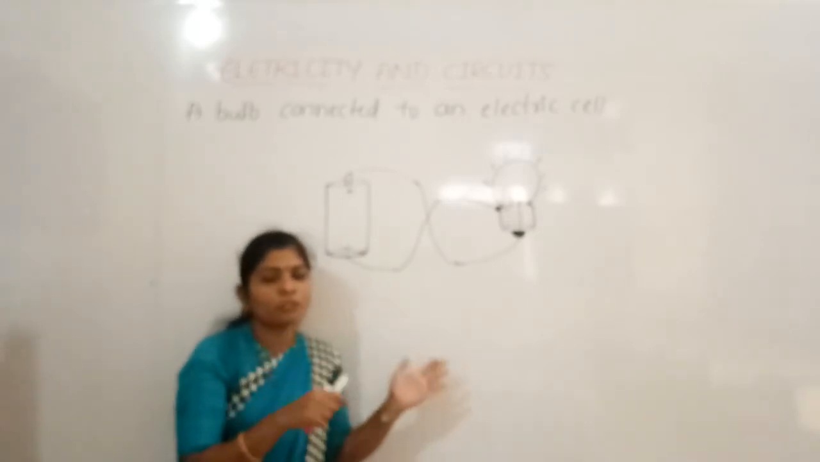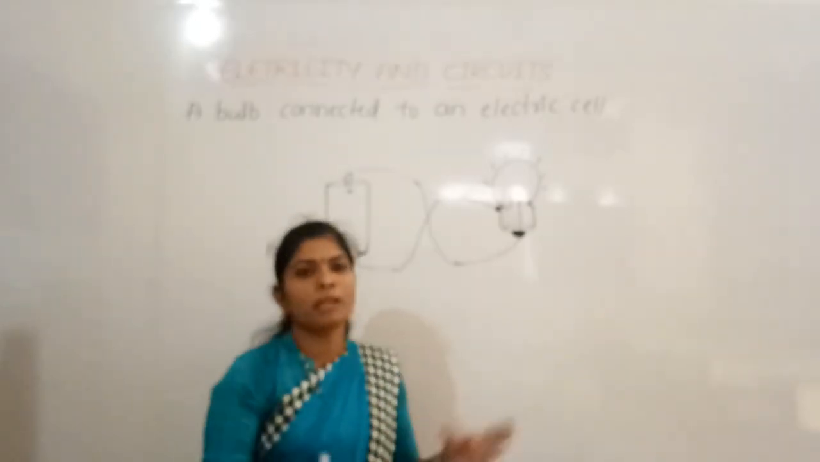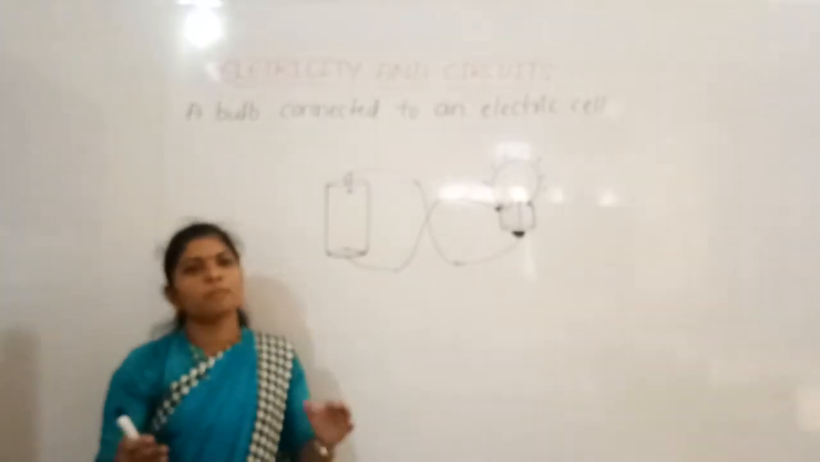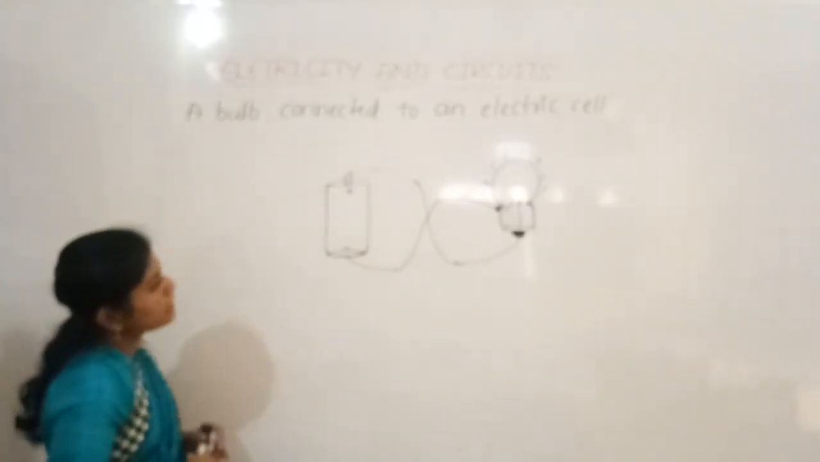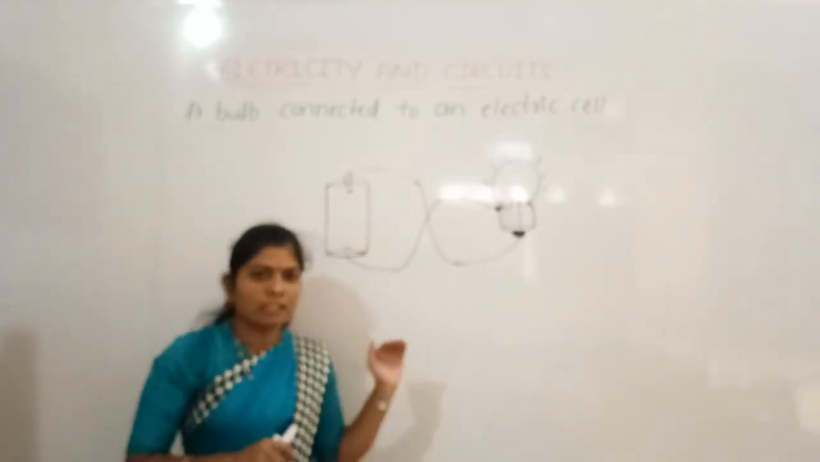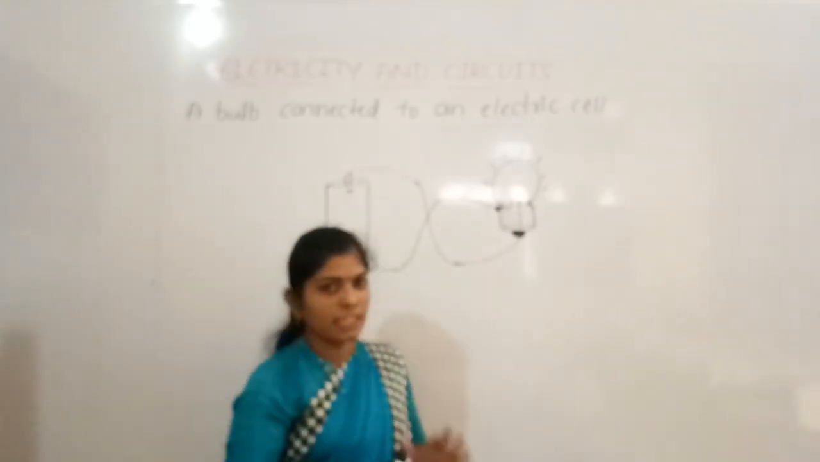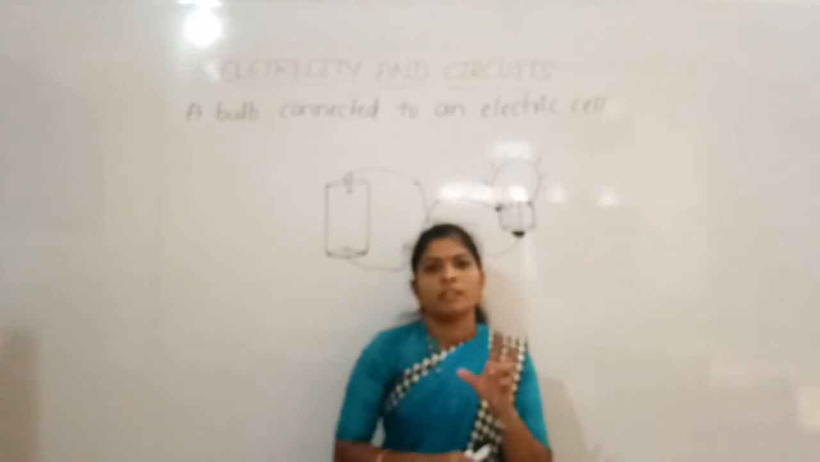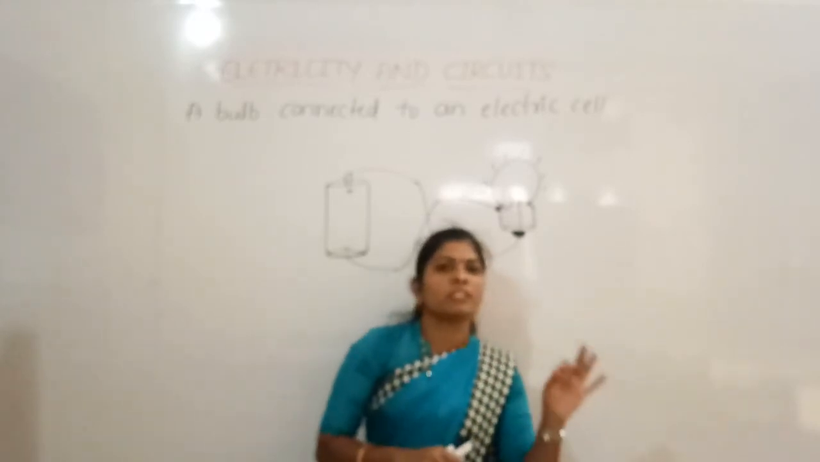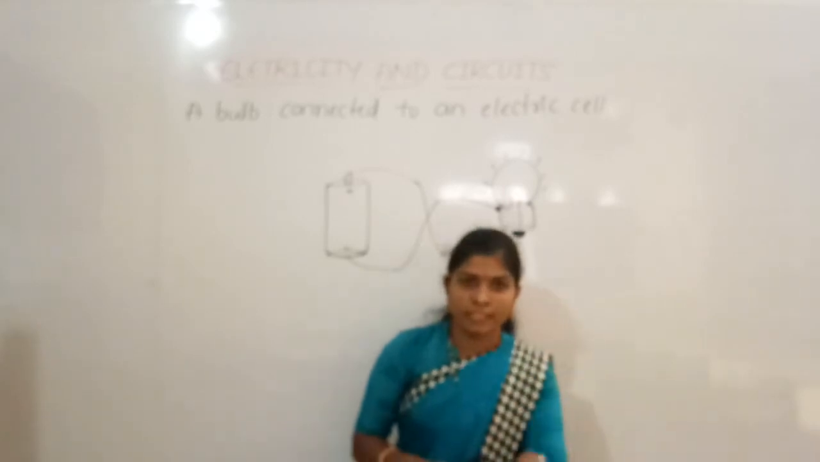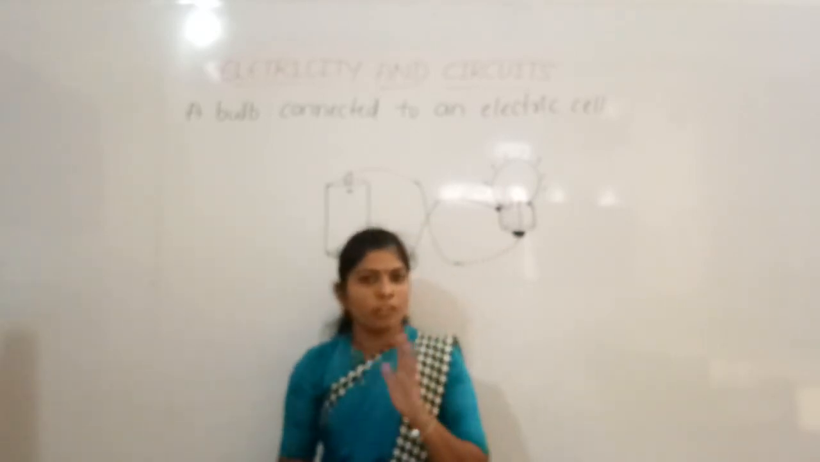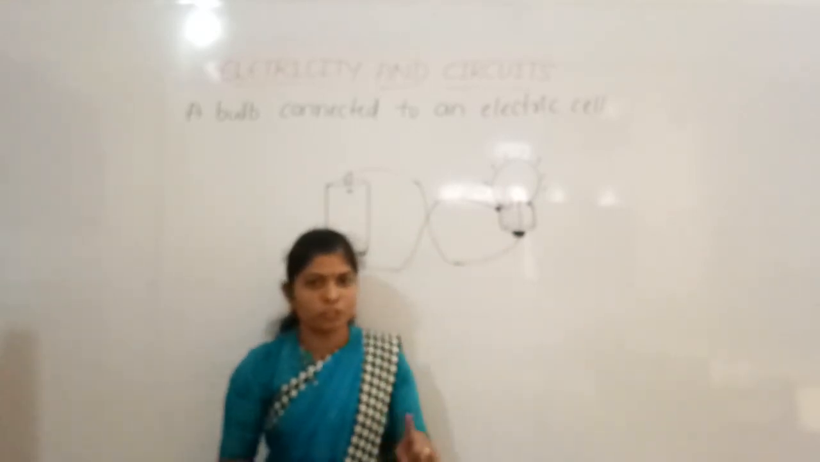So how to connect the electric cell to the bulb, in which case the bulb will glow, that is very important. Now just think, we already learned that when the circuit is incomplete, then the bulb will not glow. If the circuit is incomplete, means if any one of the terminals is not connected, then the bulb will not glow. Right? We understood this.